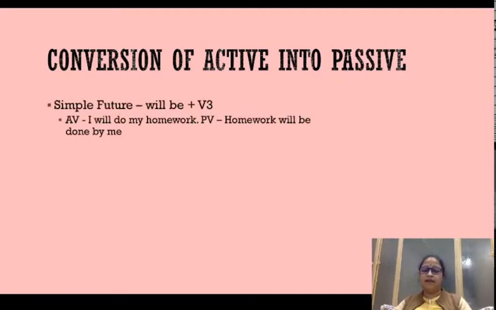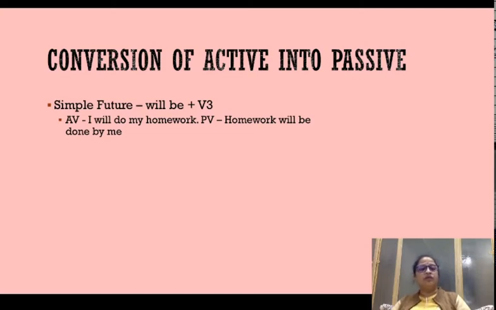Now let's take a look at the future tense. In simple future, what is the format of the verb? I will do my homework, or I shall do my homework. Will comes with the root verb, and this is how we identify the simple future tense.